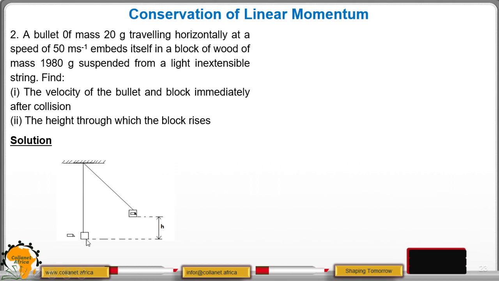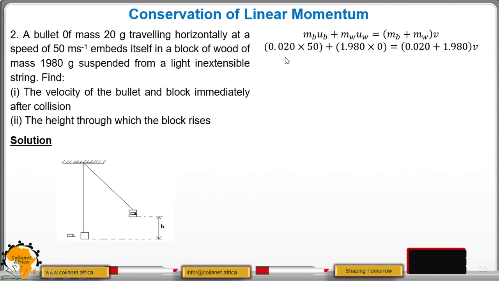We have the diagram. This is the bullet and this is the block. As it strikes, this will embed. It is inside the block and therefore they swing. So we want to get this height and we also want to get the velocity. So we have that the momentum before collision must be equal to the momentum after. Before, we are taking the mass of the bullet multiplied by the velocity of the bullet, plus the mass of the block multiplied by the velocity of the block, and that will give us the momentum after, which is mb plus mw multiplied by the common velocity.